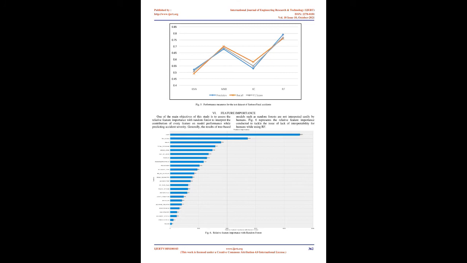6. Feature importance. One of the main objectives of this study is to assess the relative feature importance with random forest to interpret the contribution of every feature on model performance while predicting accident severity. Generally, the results of tree-based models such as random forests are not interpreted easily by humans. Fig 6 represents the relative feature importance conducted to tackle the issue of lack of interpretability for humans while using RF.